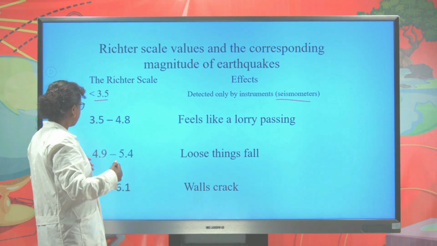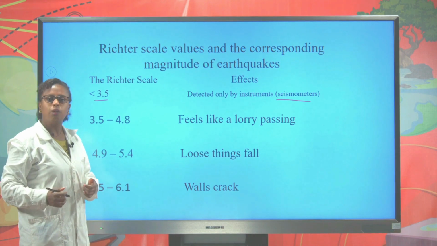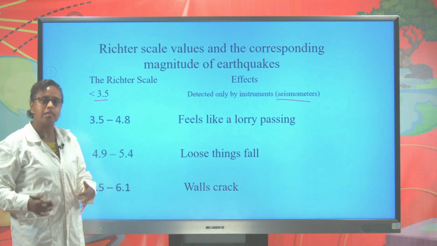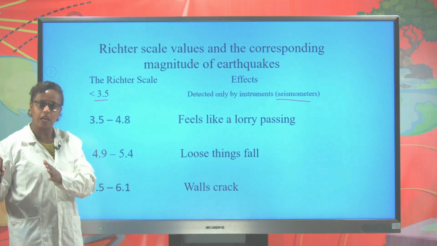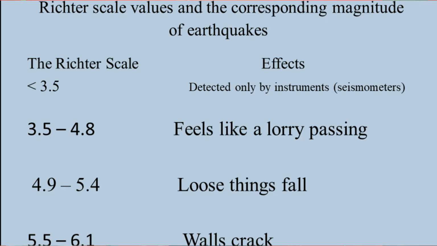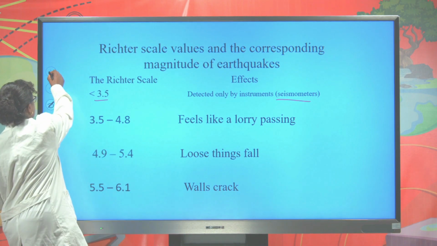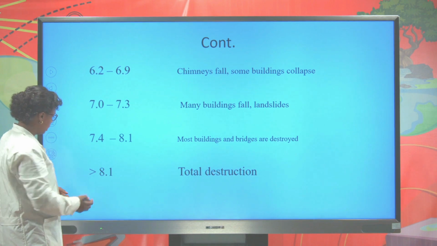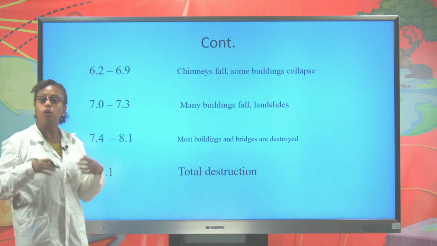But when the Richter scale reading is 3.5 to 4.8, we feel a little bit, and when a big lorry or vehicles pass around us, we feel some kind of vibration. And when the Richter scale is 4.9 to 5.4, loose things fall. And when the Richter scale, for instance, reads greater than 8, total destruction will occur.